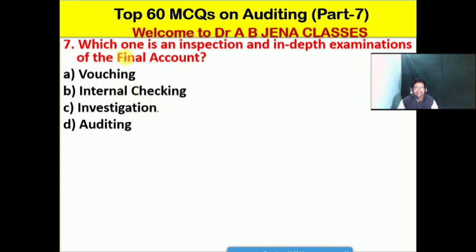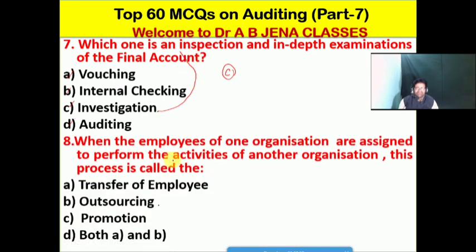So next one हम देखेंगे, कौन सा है, which one is an inspection and in-depth examination of the final accounts, whether A, it's vouching, B, it's internal checking, C, it's the investigation, D, it's the auditing. Friends, so C is the right option for this MCQ. मतलब investigation is an inspection and in-depth examination of the final accounts.